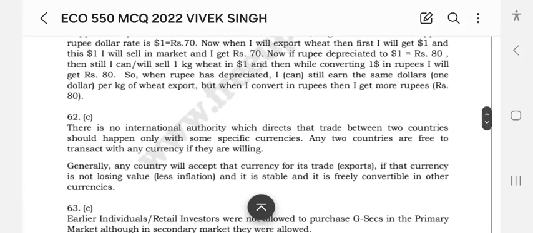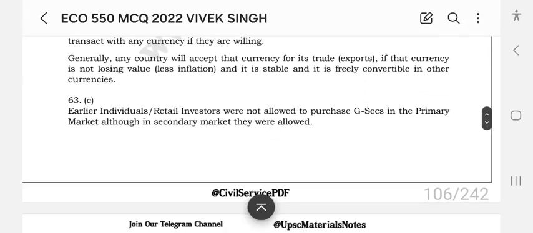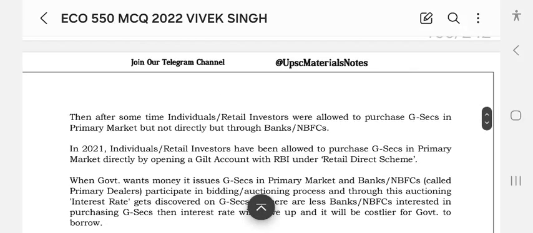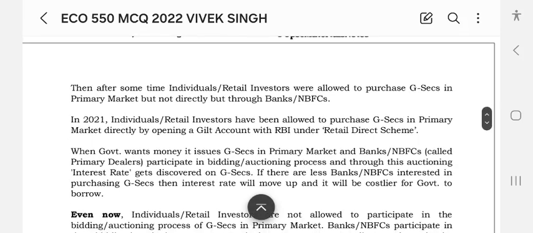Okay. Next, earlier, individuals or retail investors were not allowed to purchase G-Secs in the primary market, although in the secondary market they were allowed. Then after some time, retail investors were allowed to purchase G-Secs in the primary market, but not directly, only through the banks or NBFCs. Individuals or retail investors have now been allowed to purchase G-Secs in the primary market directly by opening a gilt account under the retail direct scheme.